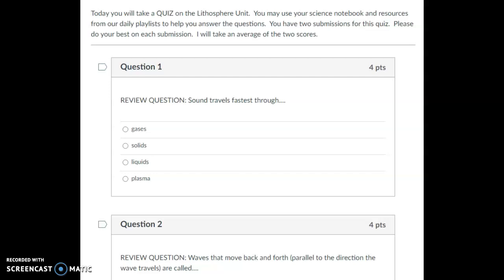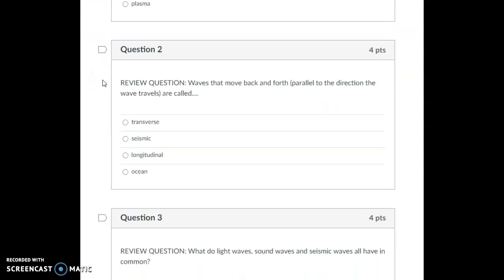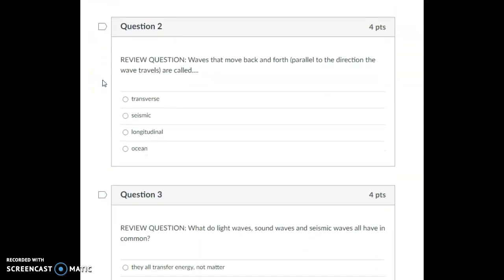Question 1, review question. Sound travels fastest through gases, solids, liquids, plasma. Question 2, review question. Waves that move back and forth parallel to the direction the wave travels are called transverse, seismic, longitudinal, ocean.